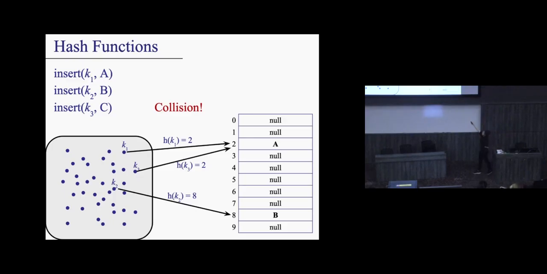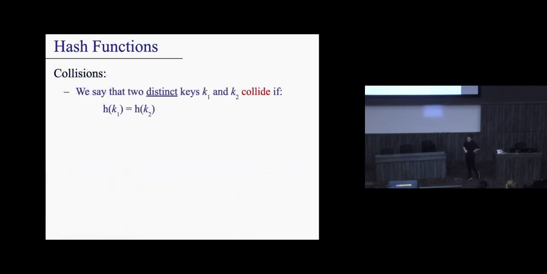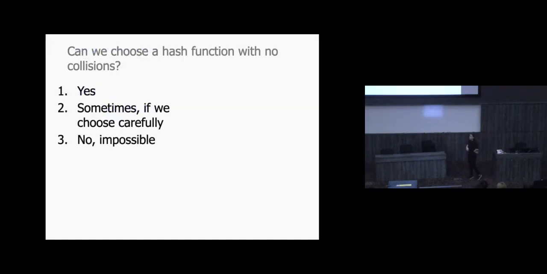And you might think to yourself, how do I handle this, right? This is a very common issue. Okay, so we're going to say that two keys collide. This is an actual term we use, collide. If the two keys are distinct, in other words, k1 is not equal to k2, but the resulting hash value is the same, that's called a collision.